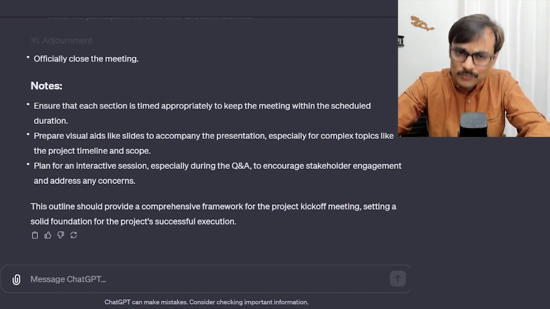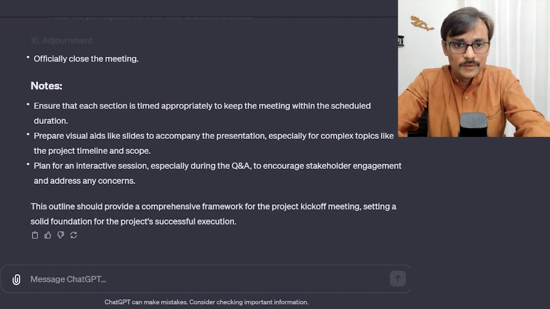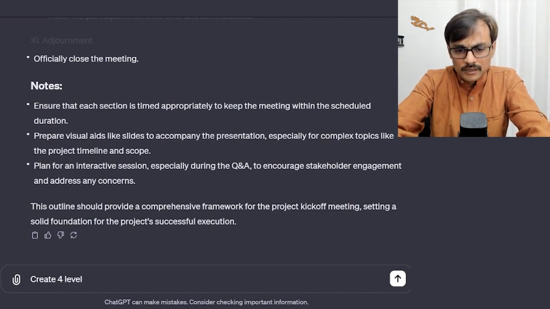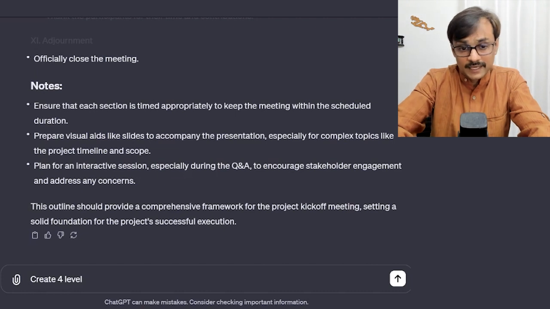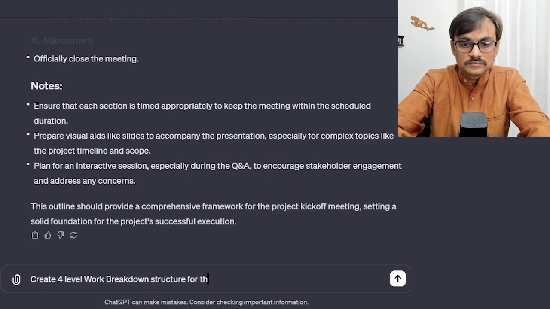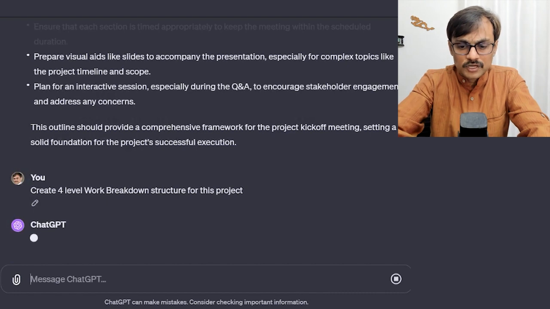Let's talk about scope. Let me ask the prompt. Do we have, you can say, a work breakdown structure? So create maybe a four level work breakdown structure for this project. I can explain that.